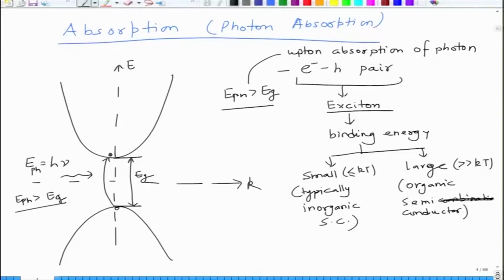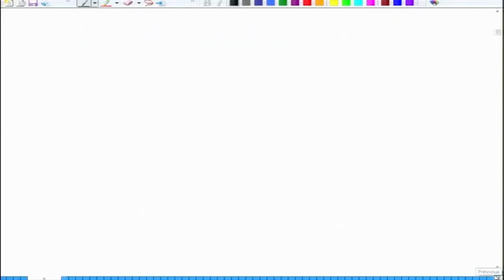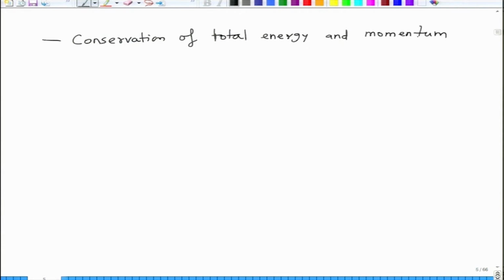Okay. So in this process of electron hole creation, we have to follow conservation of total energy and momentum of all particles that are involved in this process. Okay.